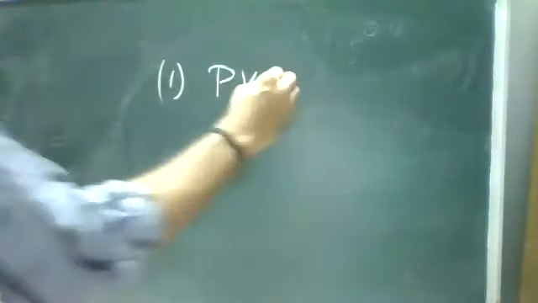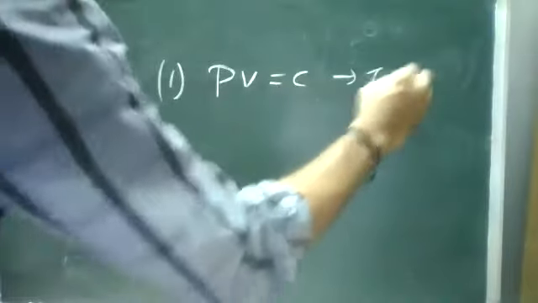Now, in the first case, the process is slow, and in the second case it is sudden. In the first case, assuming the temperature is constant, we need to find the pressure. So I'll assume the temperature is constant. When temperature is constant, PV is equal to constant. It is your isothermal process.